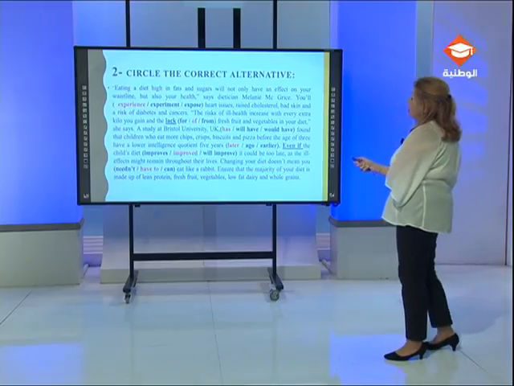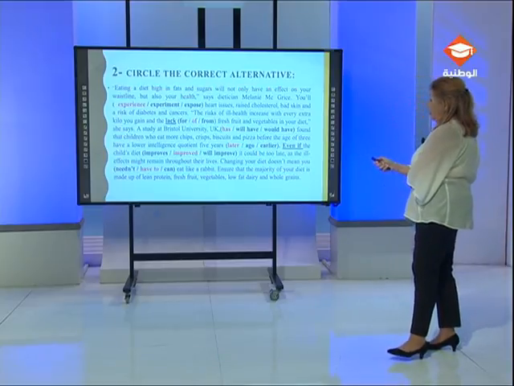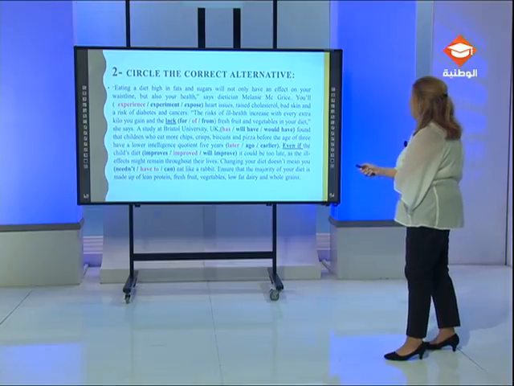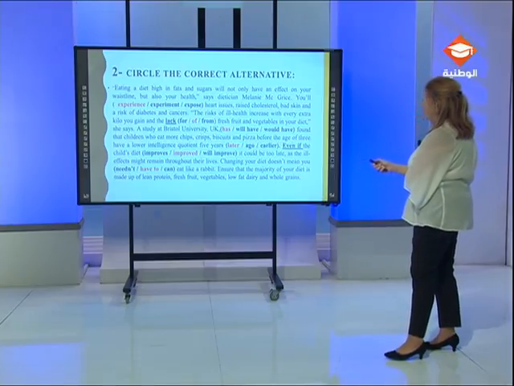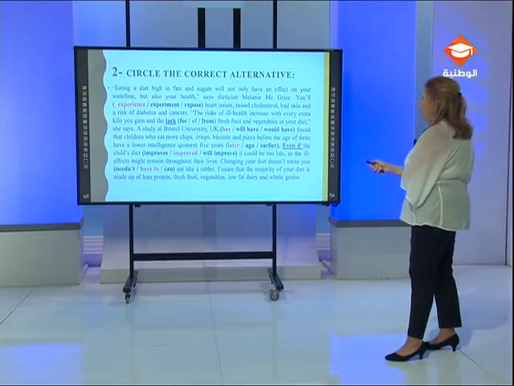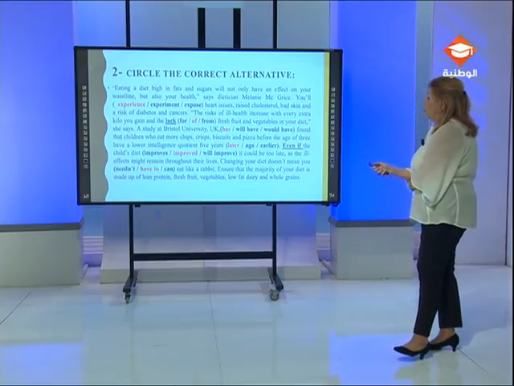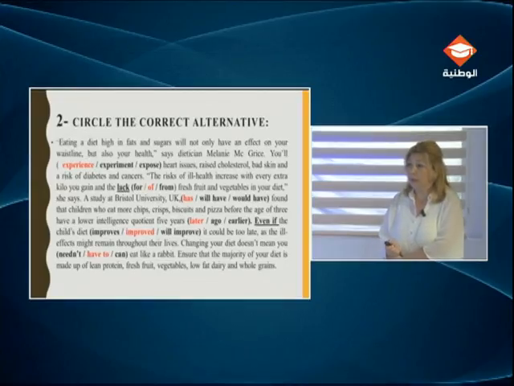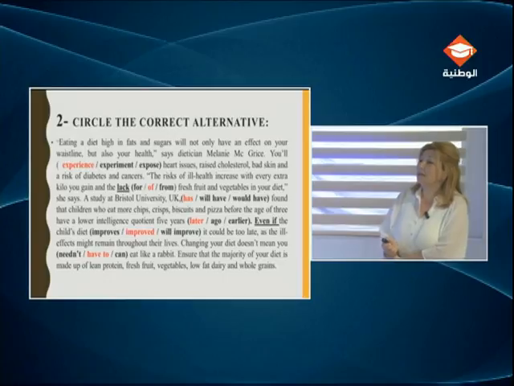We move now to the second type of exercise in which you are required to circle the correct alternative. As usual, I read the paragraph to understand what it is about. Then I read it sentence by sentence and try to find out the answers.